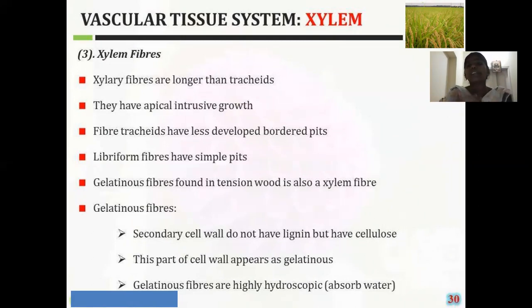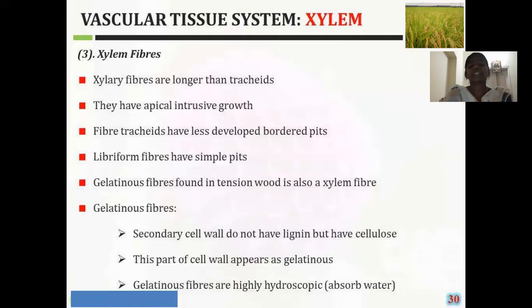It is developed in response to gravity. In this tension wood, the gelatinous fibers will be present.